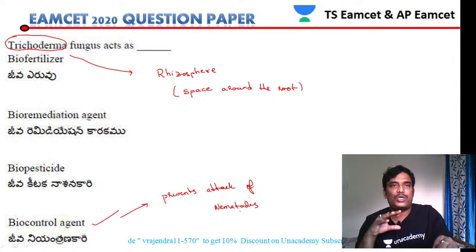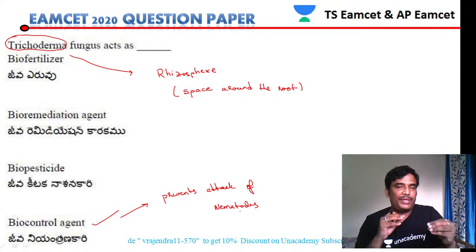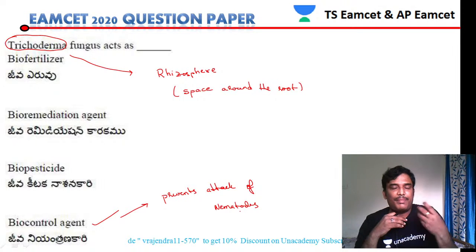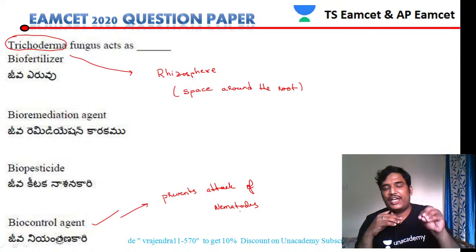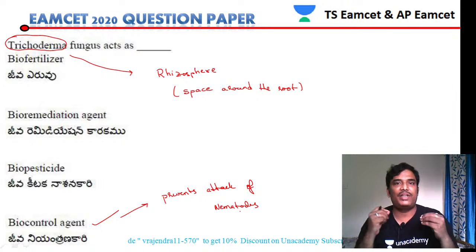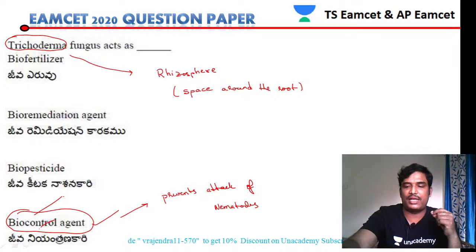nematodes. Inside the soil, nematodes will be present. They will try to feed on the roots of the plant, because root tips of the plant have sugars and amino acids. So this fungus which is present in the rhizosphere will attack the nematodes and stop them from entering the plants, so that the plant gets protected. Such a fungus is called a biocontrolling agent. So trichoderma is considered a biocontrolling agent. That is the answer for this question.